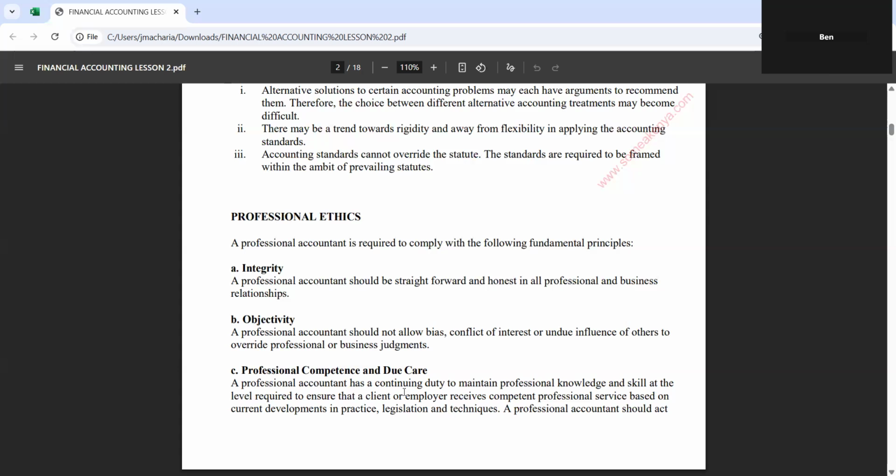Another professional ethic is objectivity. A professional accountant should not allow bias, conflict of interest, or undue influence of others to override professional business judgment.